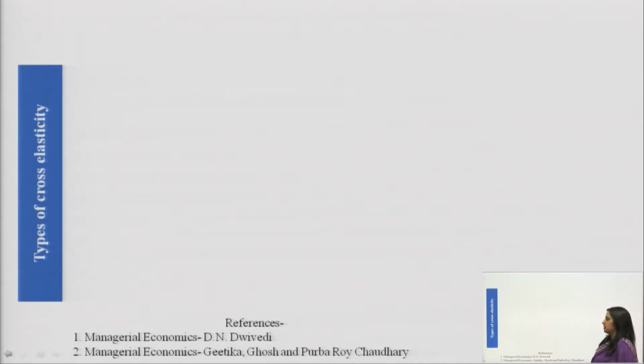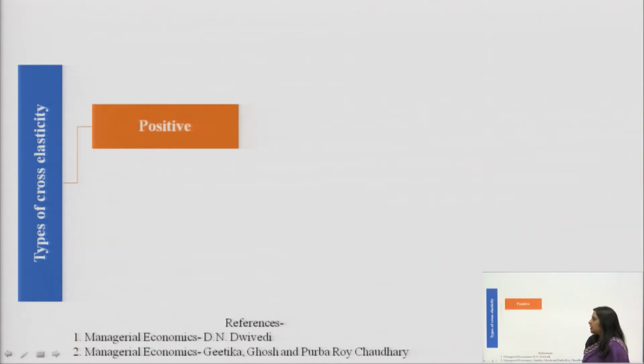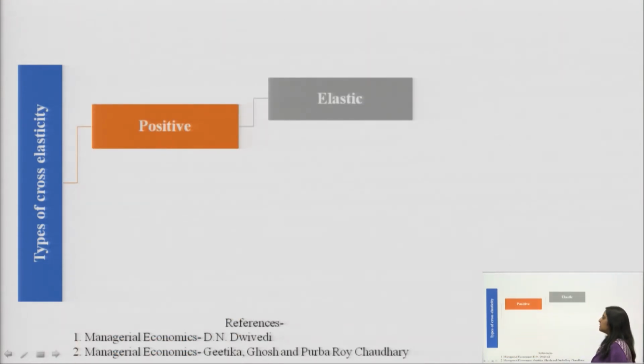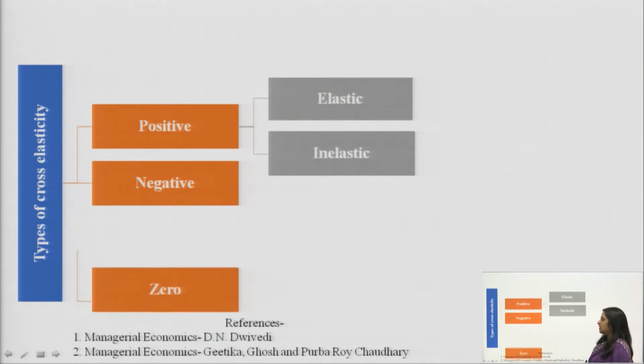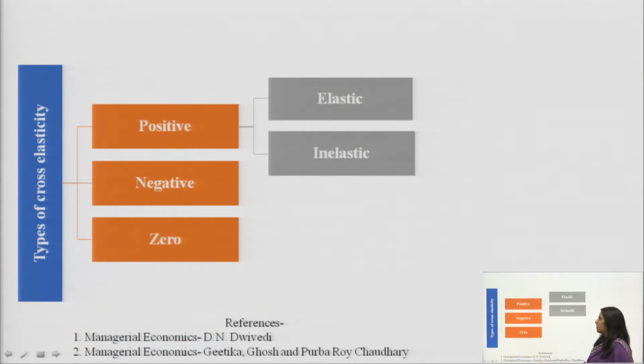The types of cross elasticity. These different values of cross elasticity lead to different types of cross elasticity. It can be positive. When it is positive, it can be elastic or inelastic, it can be negative and it can be 0. So, let us take the positive one first.